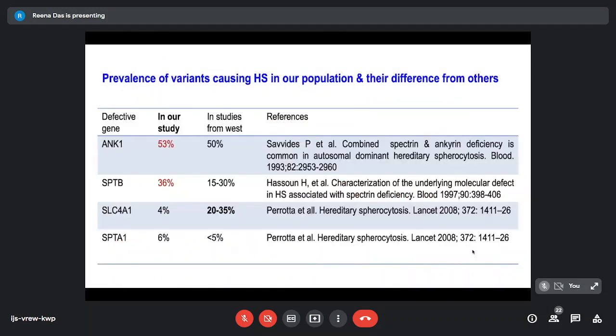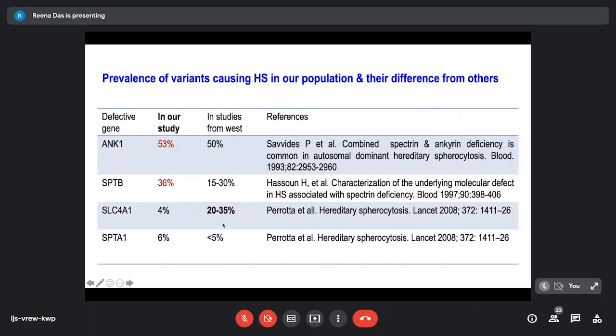So what we found in our analysis, this work was done by Dr. Anu Agarwal. This was a PhD work where she looked at a lot of cases of hereditary spherocytosis. And in our population, we found that the majority of the defective genes were in ankyrin 1, followed by beta spectrin.